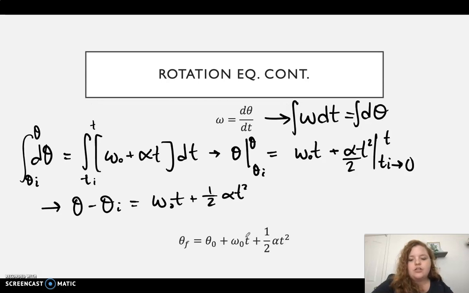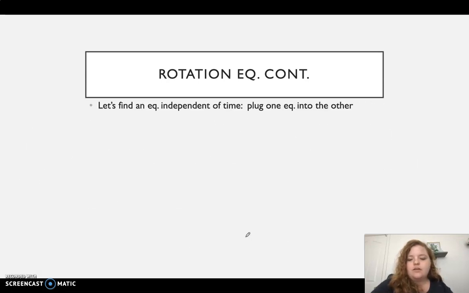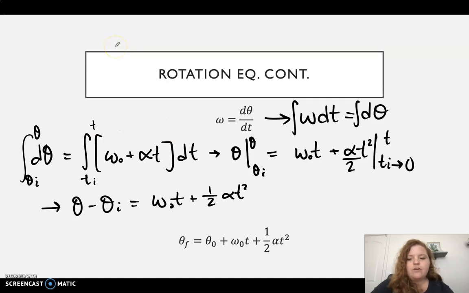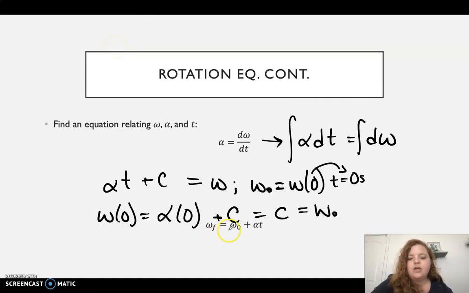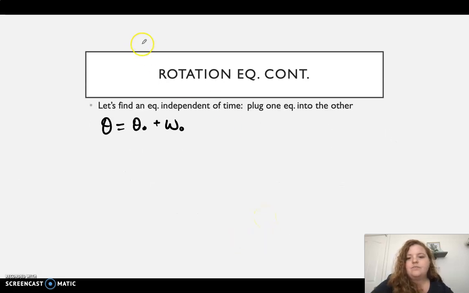So our second equation is theta, I'm just going to say theta, same thing as theta f, is equal to theta naught plus omega naught, and we're going to plug in a t. So from our first equation, we have omega equal omega naught plus alpha t. So omega is equal to omega naught plus alpha t.